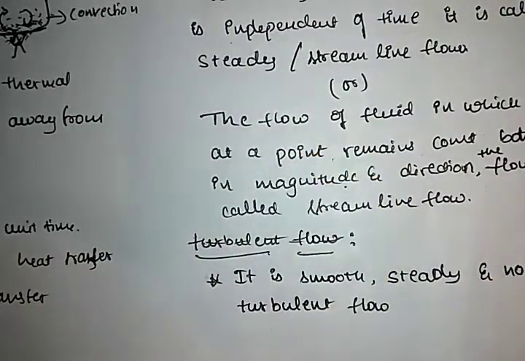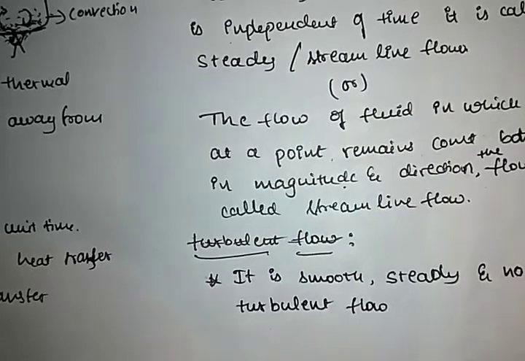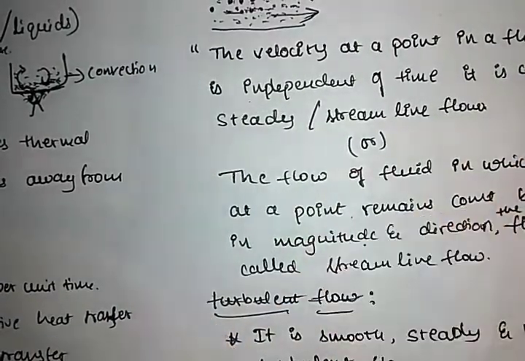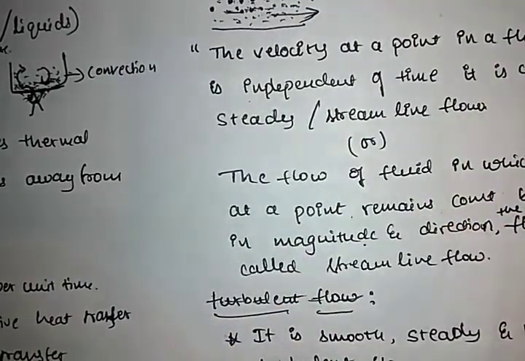And also non-turbulent flow of a fluid through the tube is called streamline flow or laminar flow. The flow of the fluid in the tube is a streamline.